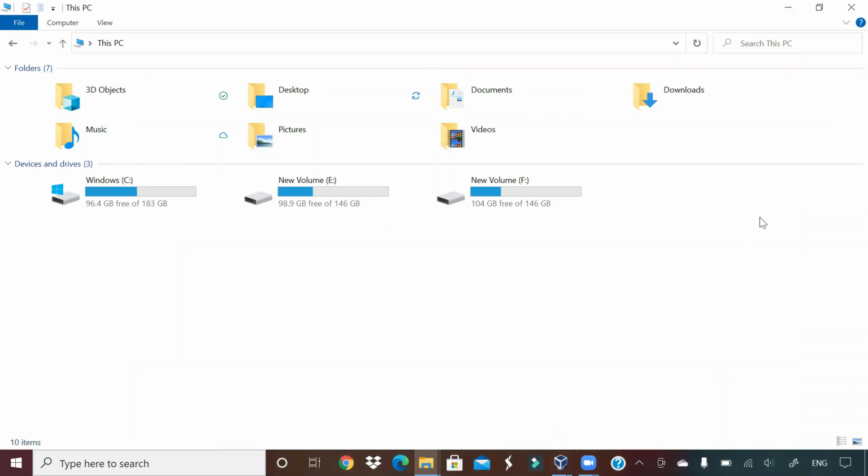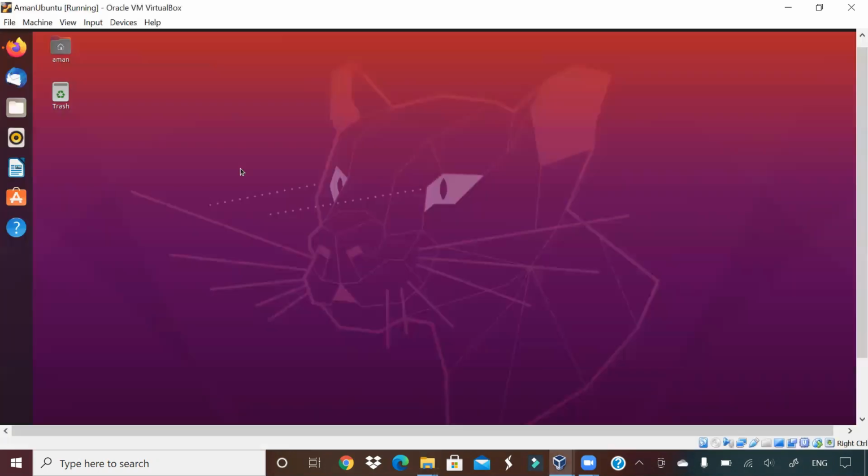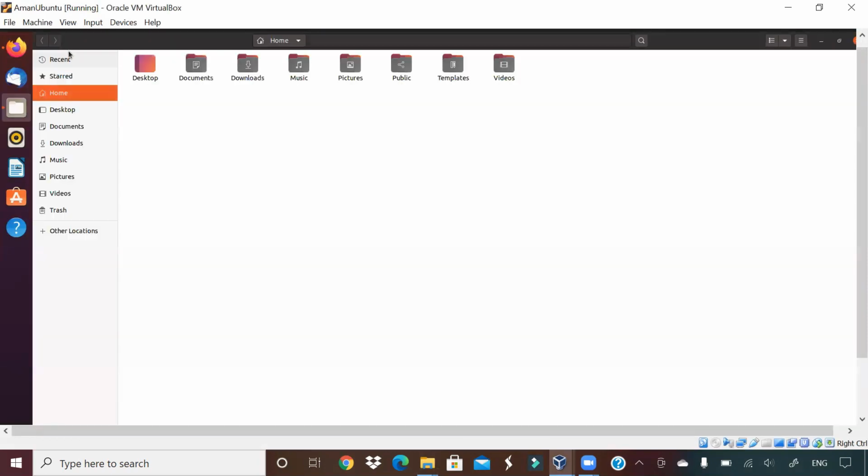Some basic differences between Windows and Ubuntu. This is my file structure of Windows. As you can see, we have different drives: C drive, E drive, F drive. But if you come to Ubuntu, you will have a main root directory, which is called Aman, or the home directory. In this home you will have different folders: desktop, downloads, documents, music, pictures, like this. So the folder structure between Linux and Windows is a little different.